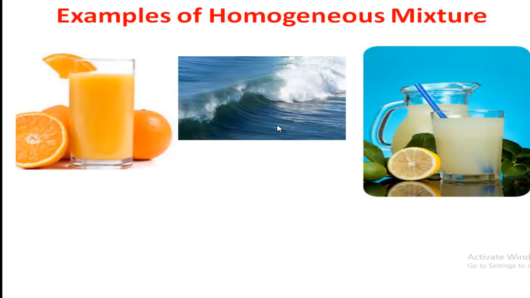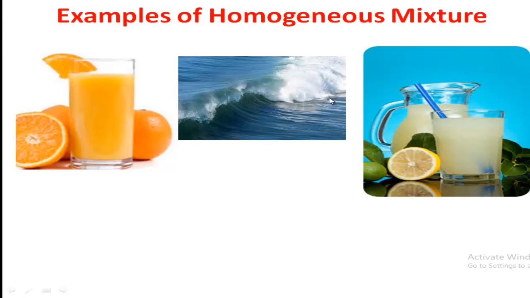Seawater. You know that seawater contains a lot of different salts. So seawater is actually a mixture of water and different salt particles, and here you cannot identify them from outside, and you also cannot separate them easily.